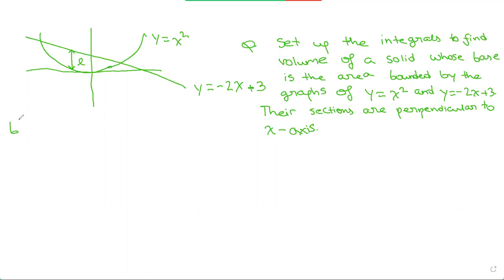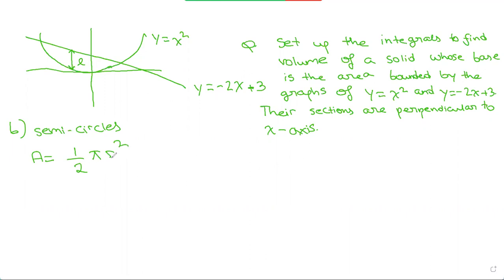So now part B says using semicircles. So let's just start out by writing the formula for a semicircle: 1 by 2 pi r squared. This is the area of a semicircle.